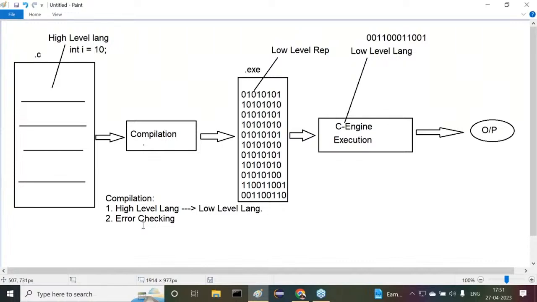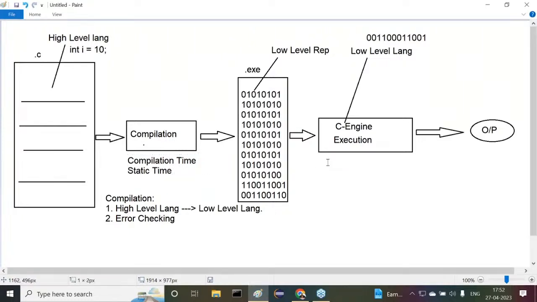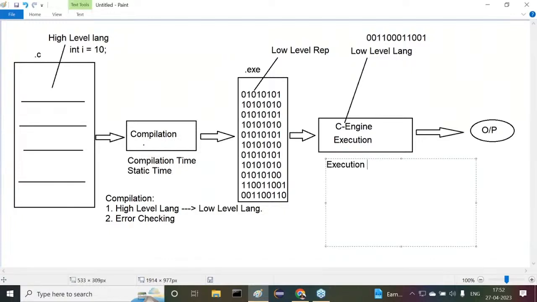Are all of you getting clarity on why we need to go for compilation? No response, guys. Fine. Let's come to the next point now. Observe carefully. The time when we perform compilation is called compilation time. Got it or not? Compilation time is also called static time. Next, the time when we perform execution is called execution time.